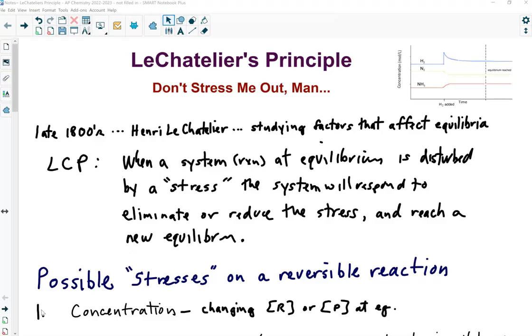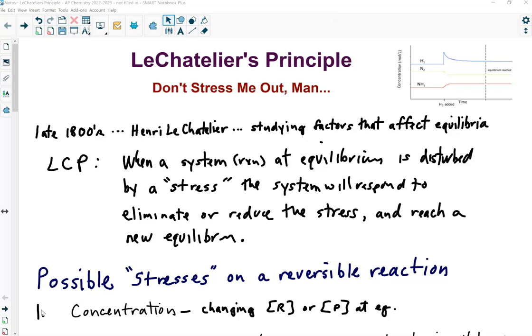And it says, when a system, and for us the system is the chemical reaction, when a system at equilibrium is disturbed by a stress, in quotes, stress. Well, what kind of stress? Well, we'll see. There's 5 possible stresses. The system, the chemical reaction, will respond to eliminate or try to reduce the stress.